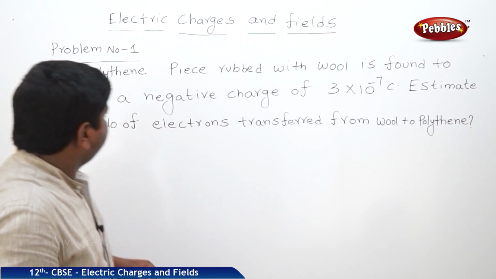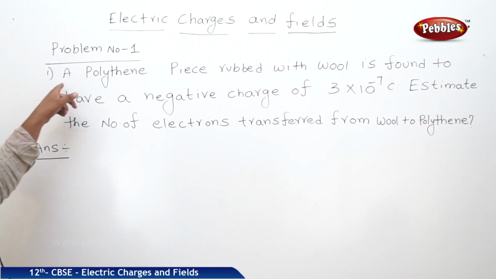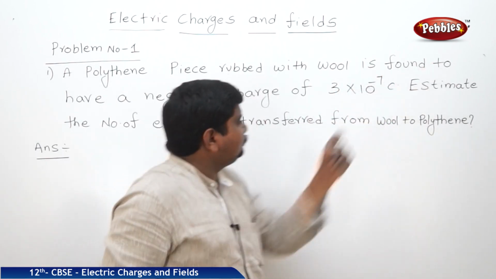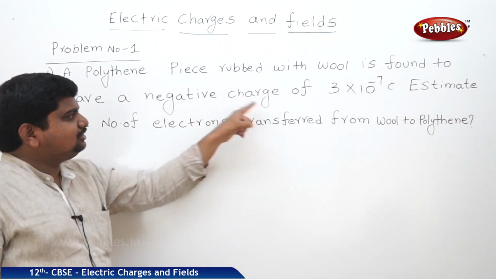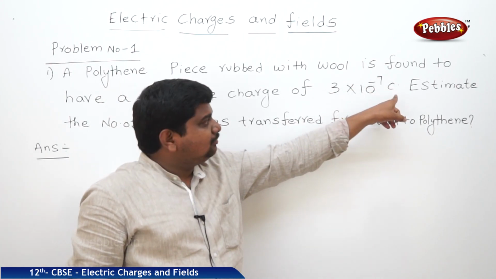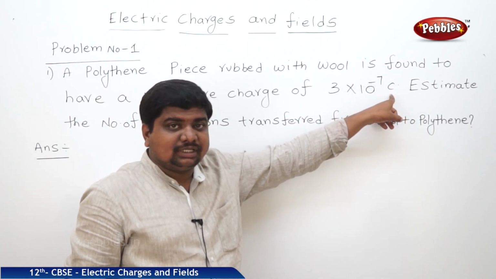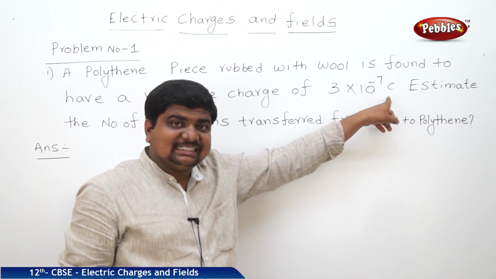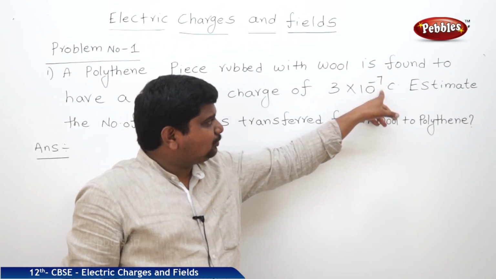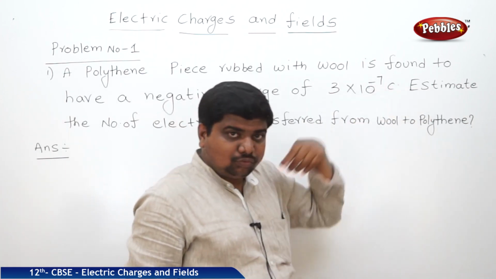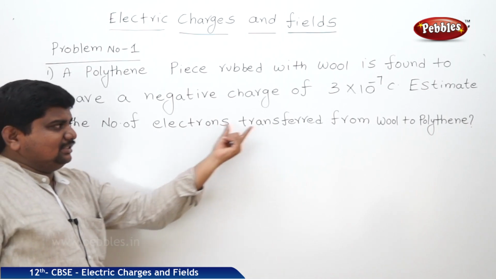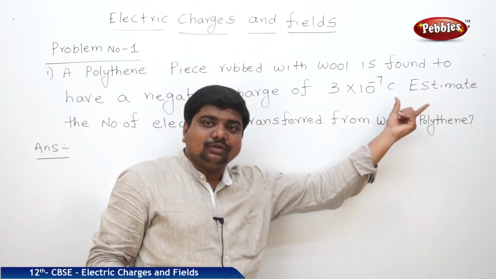Here, see one problem. A polythene piece rubbed with wool is found to have a negative charge of 3 × 10^-7 C, where C refers to coulombs. What is a coulomb? Coulomb is the SI unit of electric charge. So, 3 × 10^-7 coulombs. Now, what is our task? Estimate the number of electrons transferred from wool to polythene.